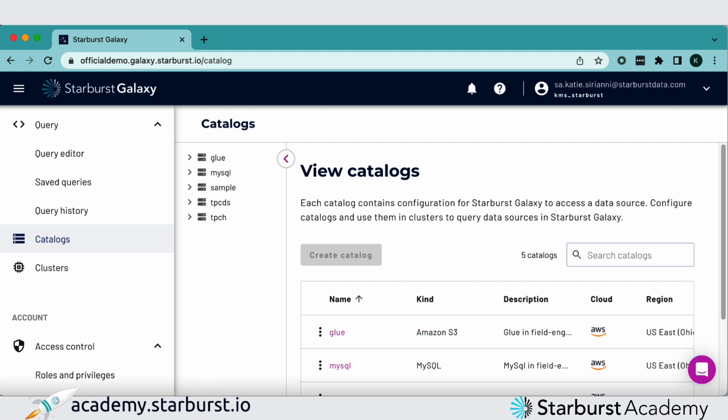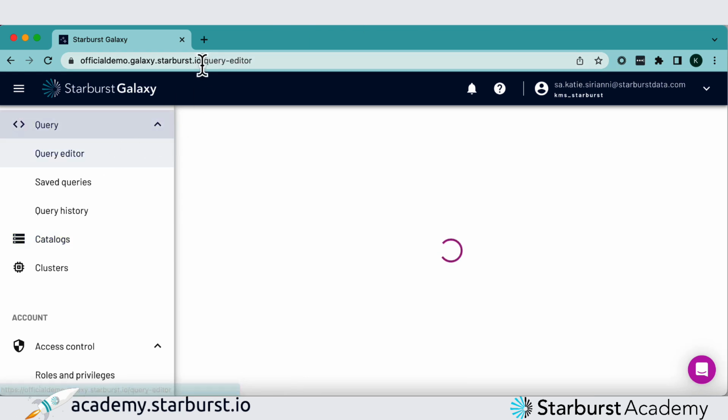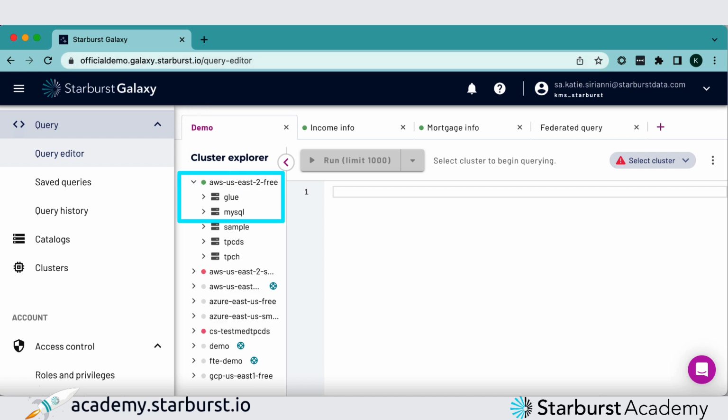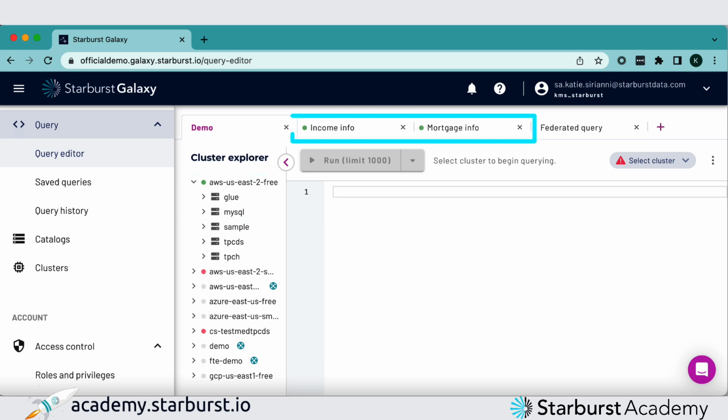To federate data across data sources, we need to set up a cluster that includes the catalogs for the data sources across which we'd like to federate. So let's navigate to the query pane, where you can see that I've already set up a cluster that contains both catalogs. I've already run a couple of queries to show you the data, so let's take a look by navigating to the tabs that contain these queries.